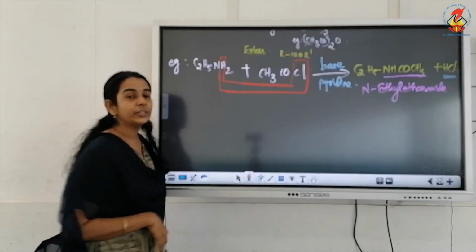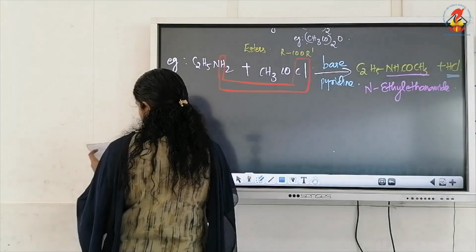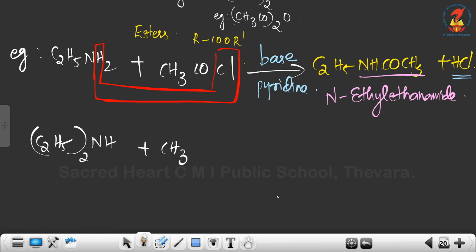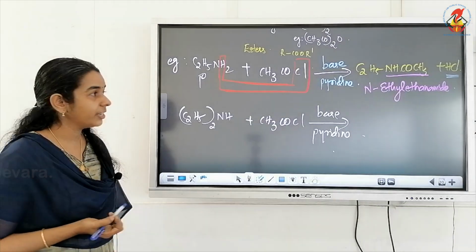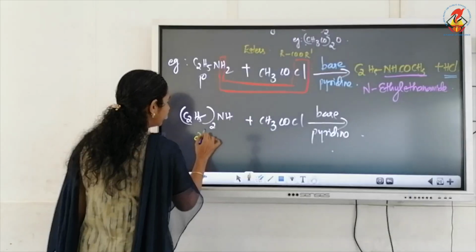So this is about the acylation. One more example we will write. (C2H5)2NH on reaction with CH3COCl in the presence of a base like pyridine. So the previous one was a primary amine undergoing acylation, and now this is a secondary amine undergoing acylation.